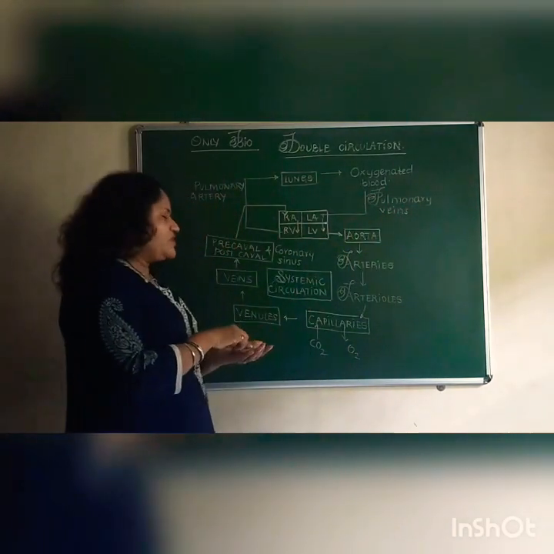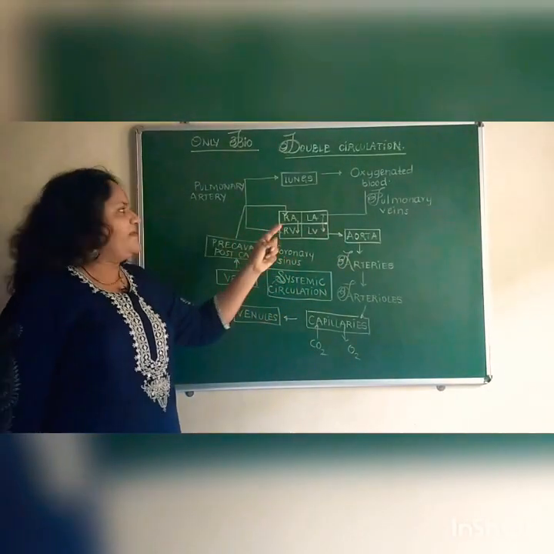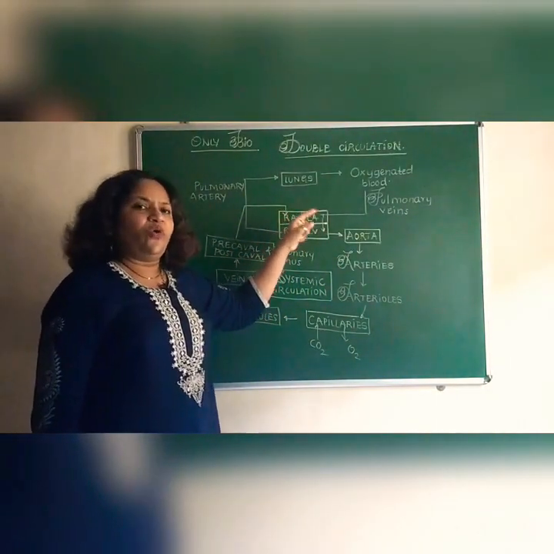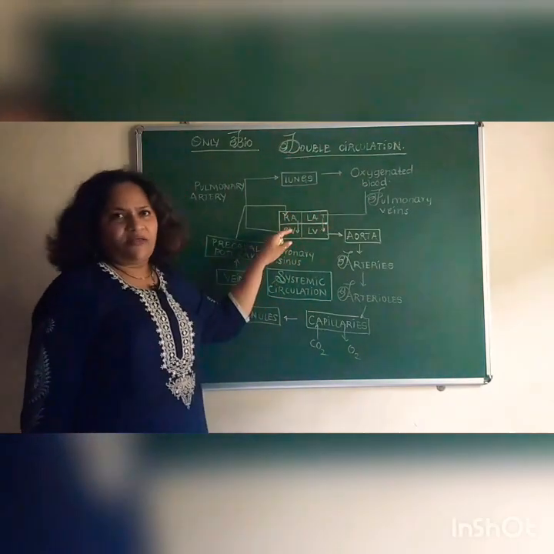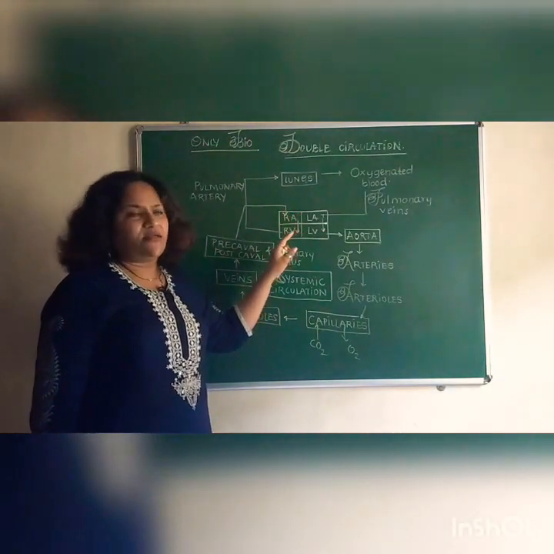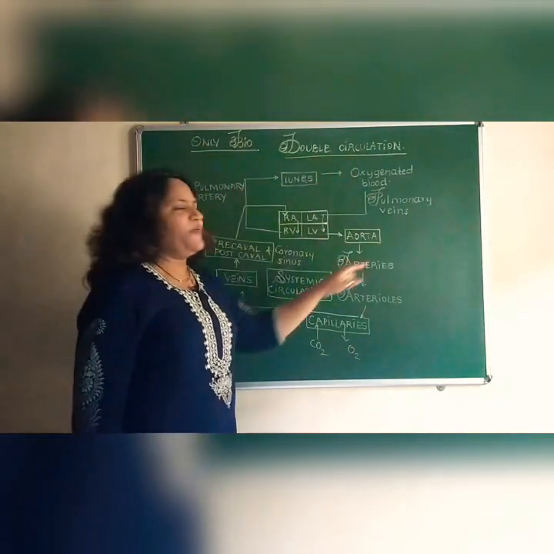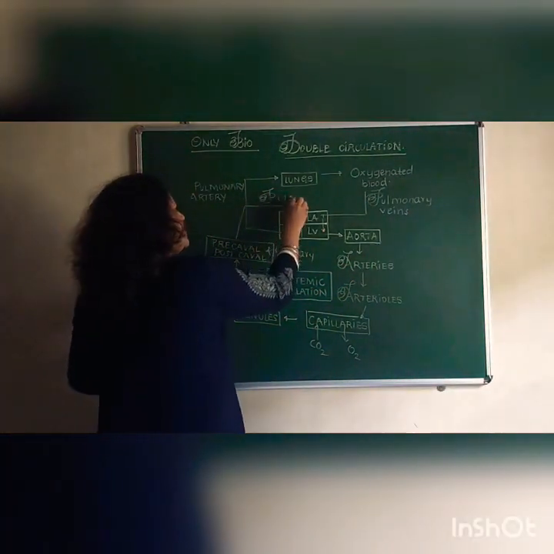If you observe this route of blood circulation, you'll find that it involves the flow of blood from the heart to the lungs and back to the heart. It doesn't involve any organs other than the lungs and the heart. So this route of blood circulation is called the pulmonary circulation.